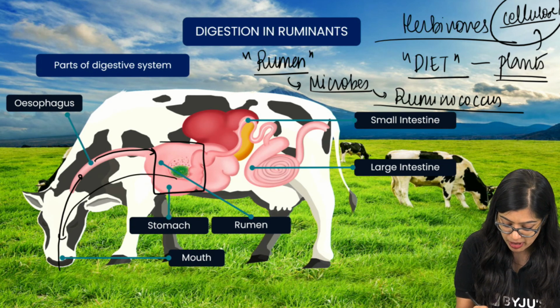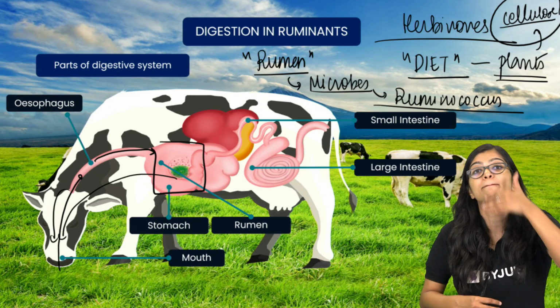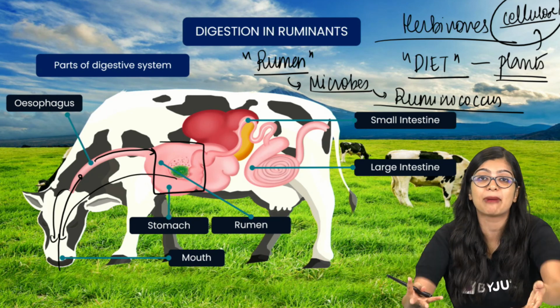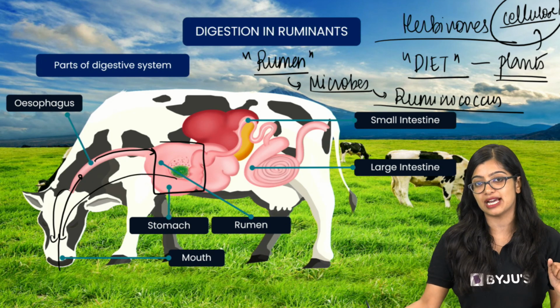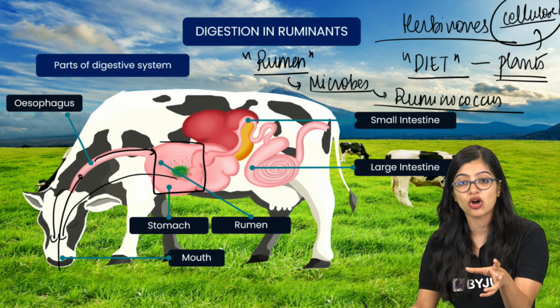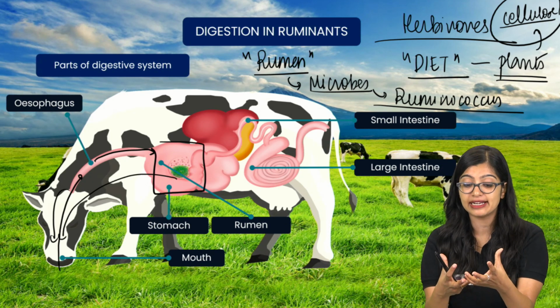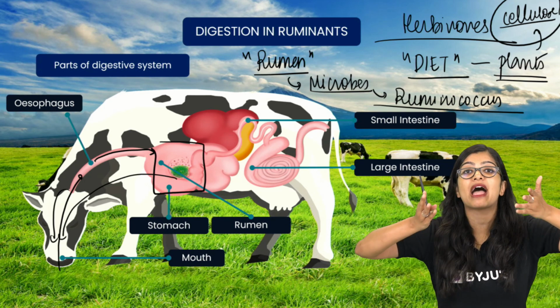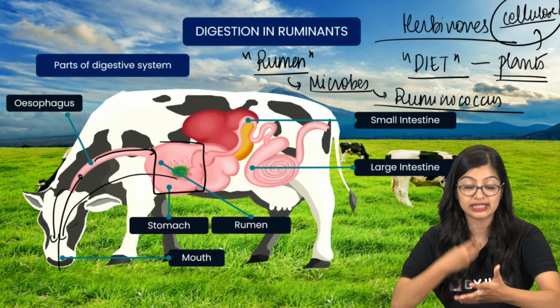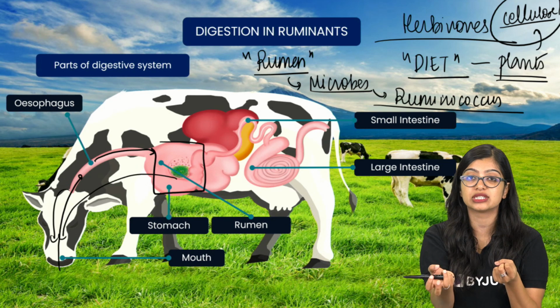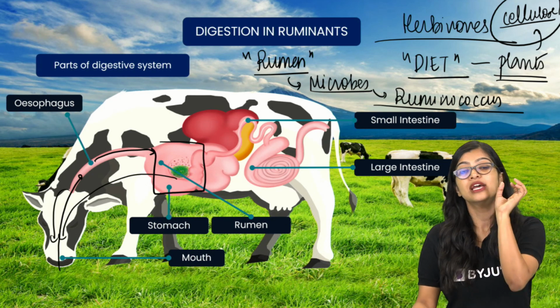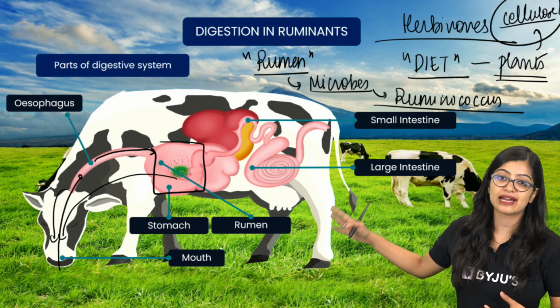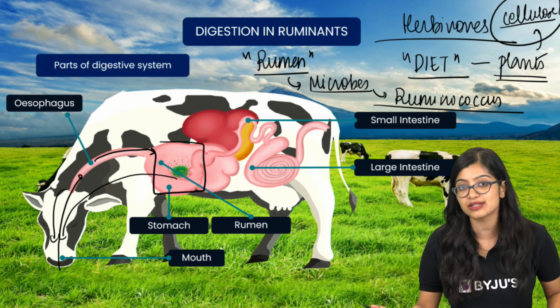And once the food is partially digested, it is then sent back, or regurgitated, back into the mouth for further digestion. So this particular process wherein partially digested food is regurgitated back into the mouth for further digestion is what we call rumination. And organisms that exhibit this are what we call ruminants.